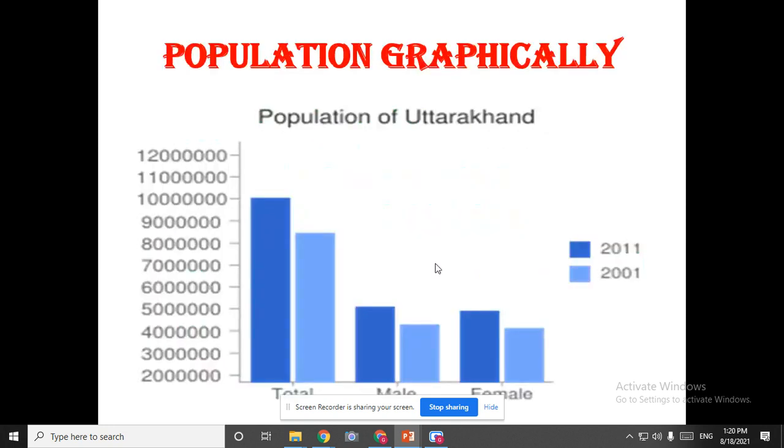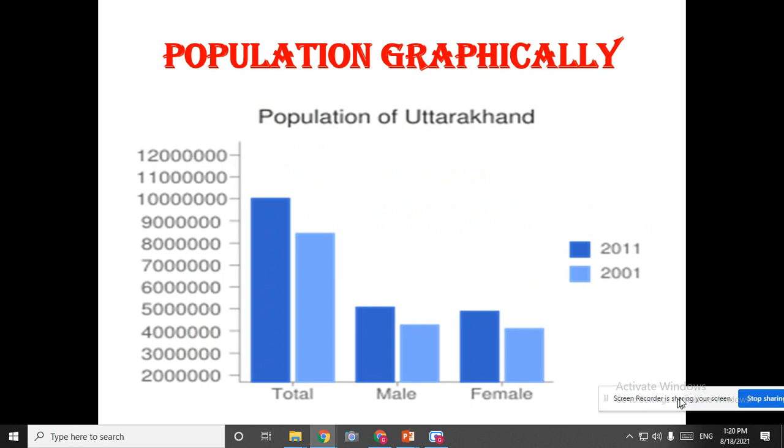Next, children, can you all see here, the population of Uttarakhand has been given by a bar graph. This is known as a bar graph. It shows total male and female population, and the number of population for male and for female, according to the 2011 census. We call it a census. They do the survey and it has been calculated. Next one.